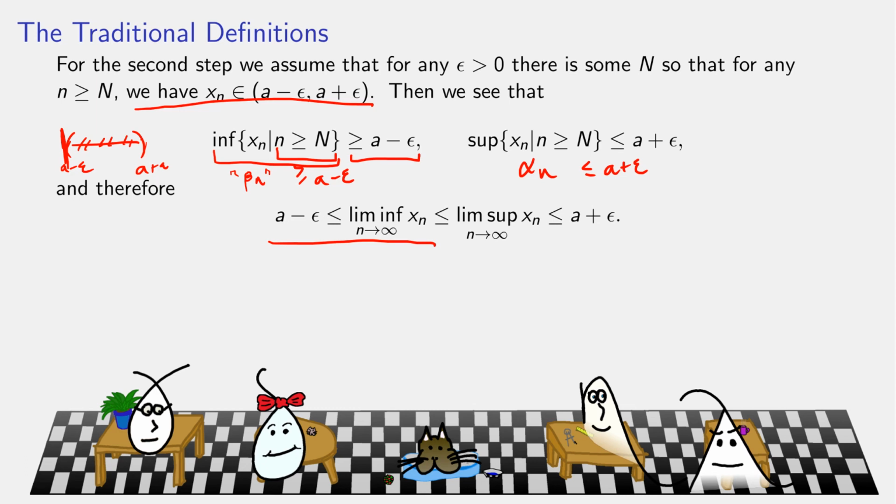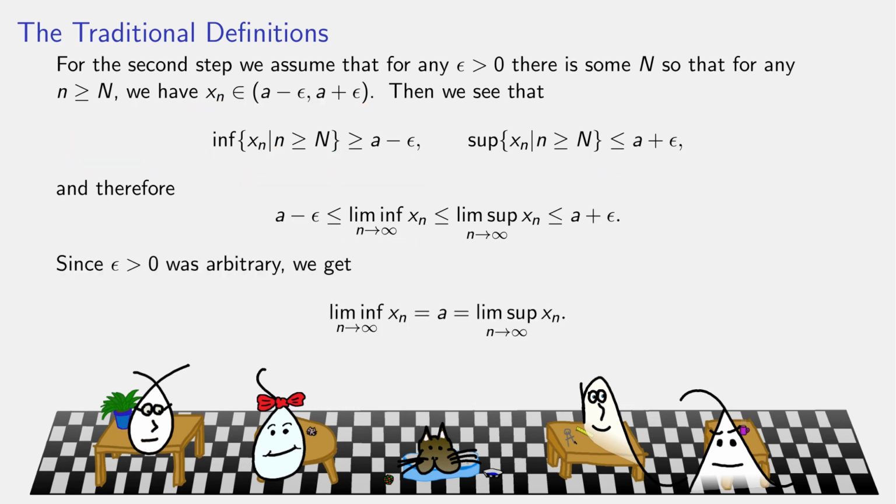And now what do we have? Whatever the LimInf and the LimSup are, they are in between A minus epsilon and A plus epsilon, but epsilon was completely arbitrary. So the LimInf and the LimSup can't be anything other than A. This is something we established way back, okay? If you are within epsilon distance of A for every epsilon, you are A. There is no number that is as close as you want to A without actually being A itself. And since the LimInf and the LimSup were both trapped within epsilon distance of A and epsilon was arbitrary, they are both equal to A, and we recover our version that the LimInf and the LimSup are the same number.